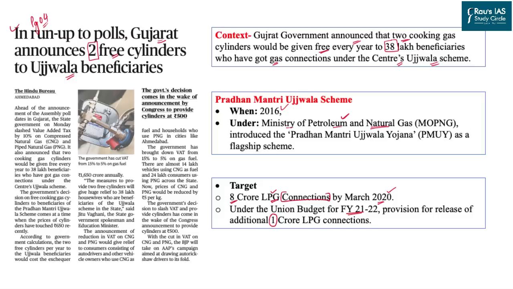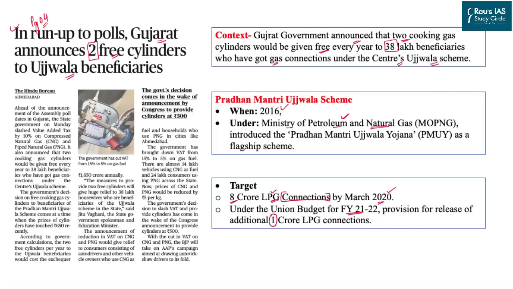Now, from the perspective of UPSC's prelim examination, such schemes are extremely important, where UPSC can ask details, launch, ministry, and even the beneficiaries and the eligibility of a particular welfare scheme. So let's discuss the Pradhan Mantri Ujjwala Yojana. The scheme was launched in 2016 under the Ministry of Petroleum and Natural Gas. This is the flagship program of this ministry in India.